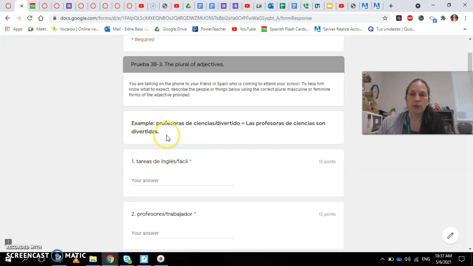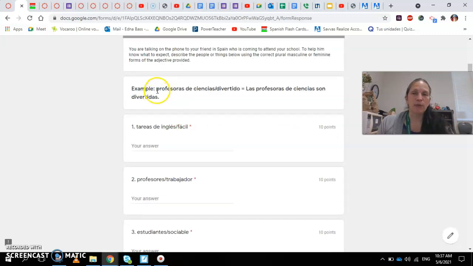I put an example here. What I'm doing is, it says you're talking on the phone to your friend in Spain who is coming to attend your school. To help him know what to expect, describe the people and things below using the correct plural, masculine or feminine forms of the adjective provided.